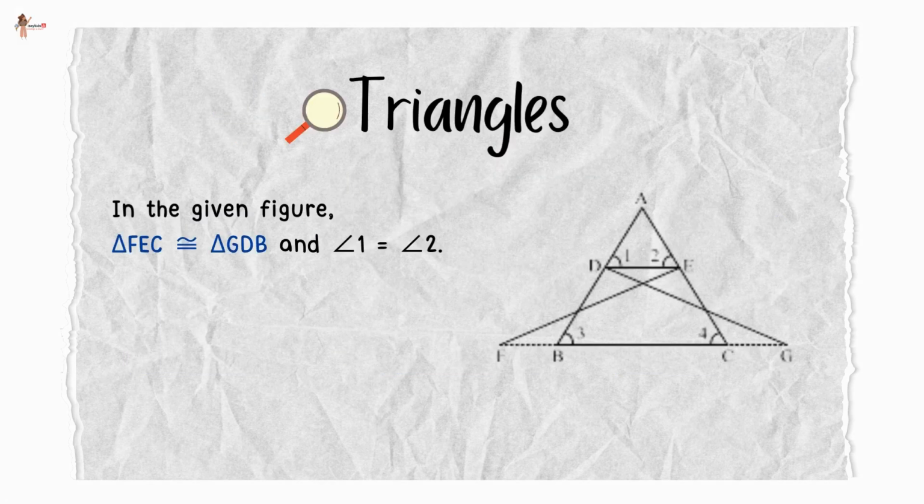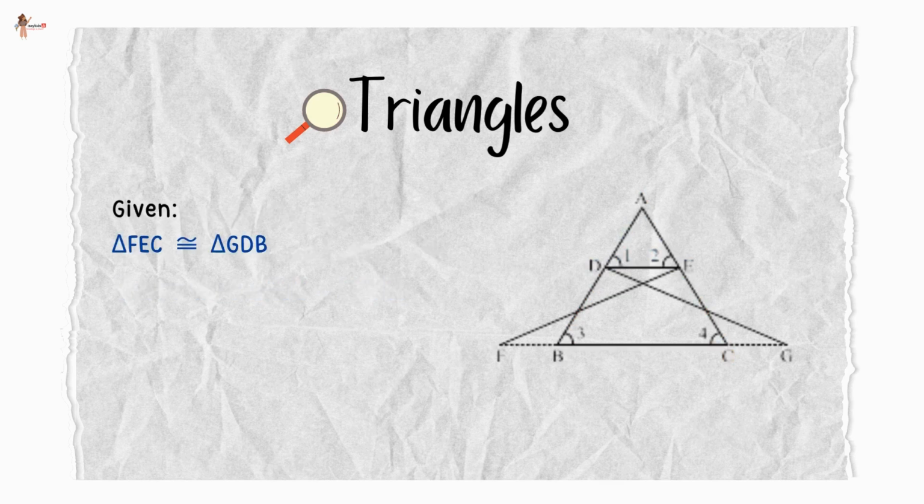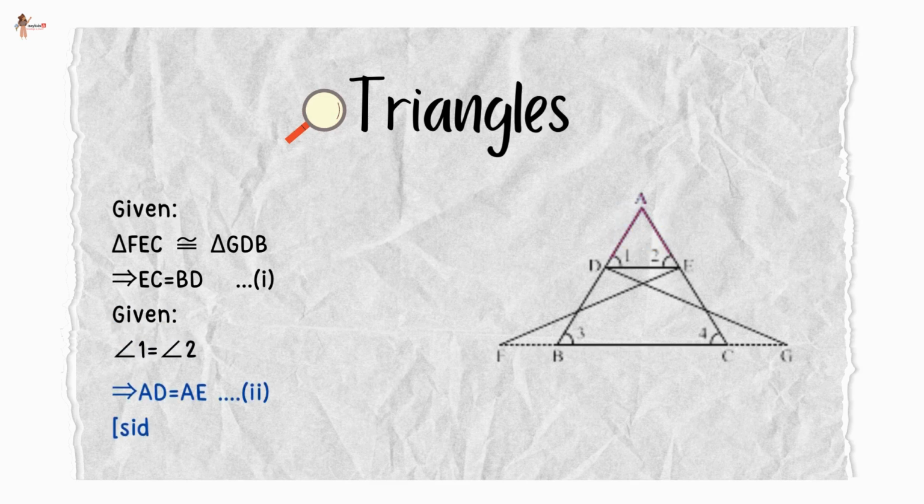In the given figure, triangle FEC is congruent to triangle GDB and angle 1 is equal to angle 2. Prove that triangle ADE is similar to triangle ABC. We are given that triangle FEC is congruent to triangle GDB and therefore EC is equal to BD by CPCT. Now we are also given that angle 1 is equal to angle 2, which means AD is equal to AE because sides opposite to equal angles are equal.